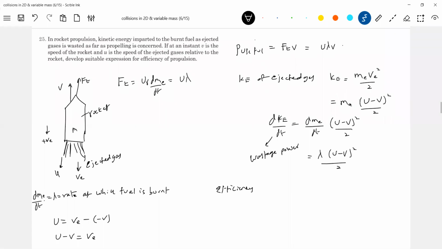This is the useful power. What is useful power? The power which will impart momentum to the rocket, divided by the total power supplied to the rocket. Total power supplied here. So what is the useful power? U lambda V. What is the total power supplied? Useful power plus power due to wastage, or wasted power.